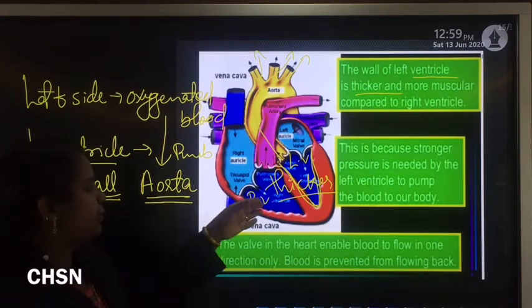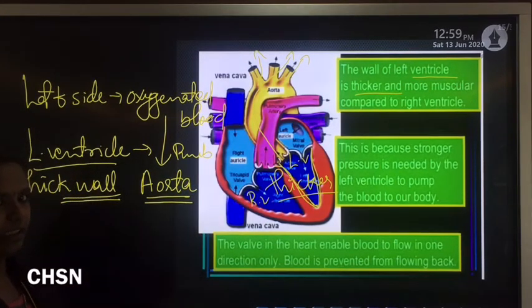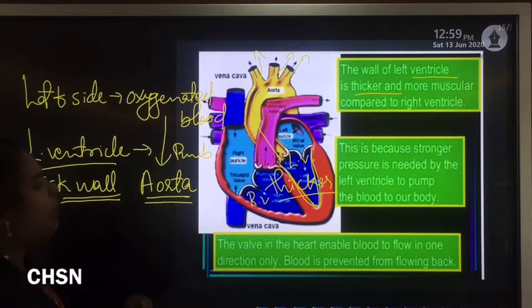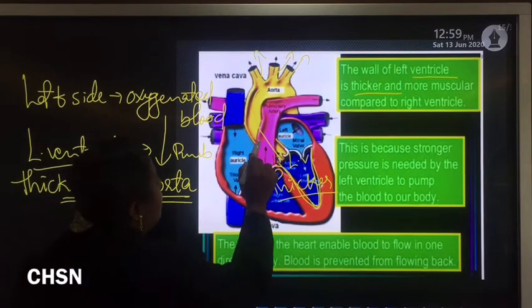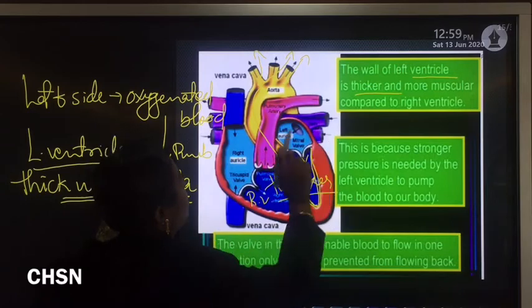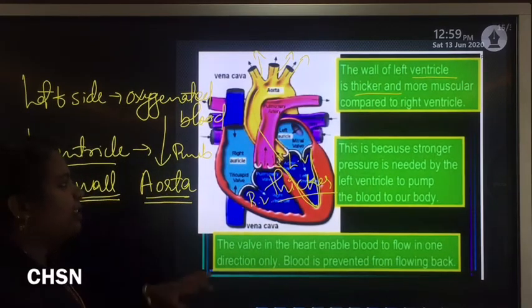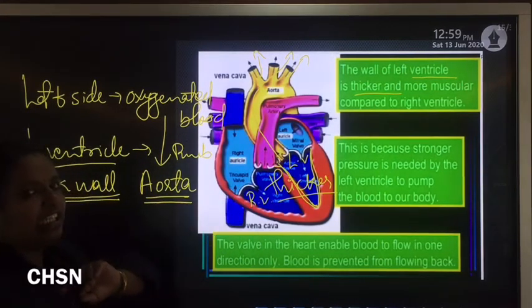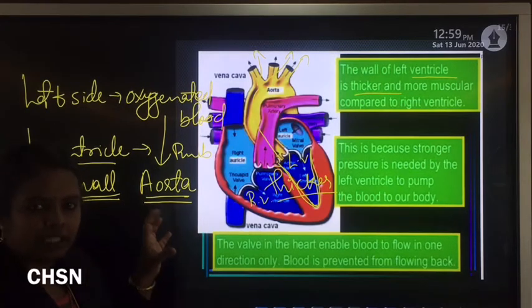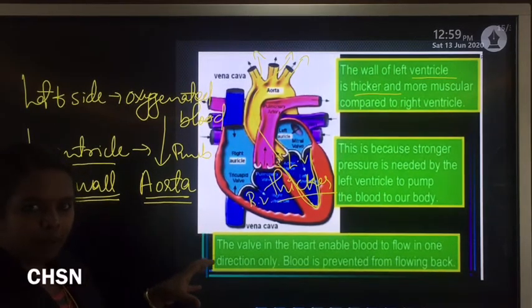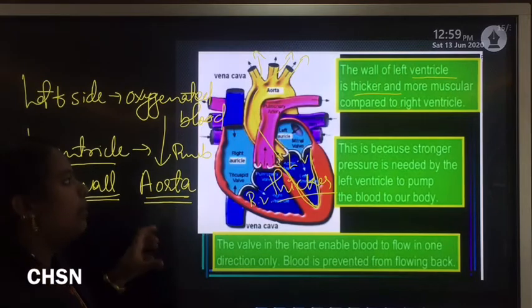But from the right ventricle, the pulmonary artery carries deoxygenated blood to the lungs for oxygenation, so the right ventricle also needs some pressure to pump that deoxygenated blood.